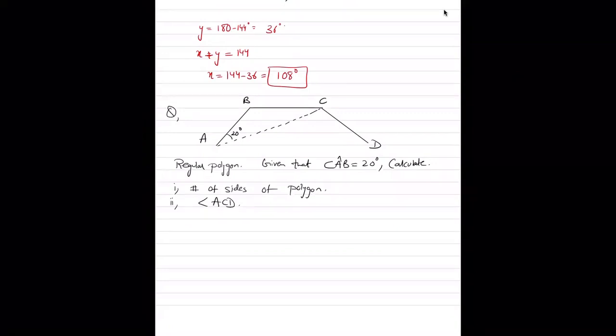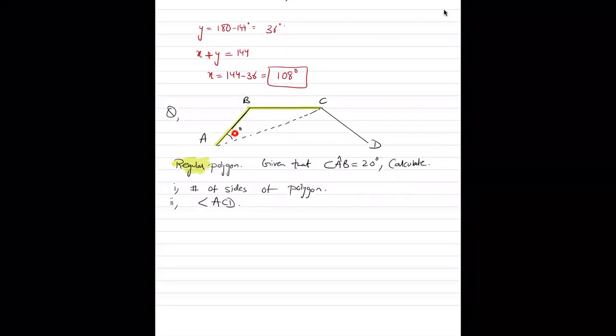ठीक है. So it's a regular polygon. So that means that every length is going to be the same, which means that the length of AB must be equal to the length of BC, and BC equals CD. What can you say about the triangle ABC? Isosceles triangle. Good.